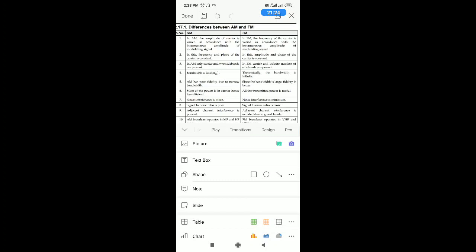Differences. It is something like a summary. When you look at this table, AM means amplitude modulation, FM means frequency modulation. In AM, the amplitude of the carrier is varied in accordance with the instantaneous amplitude of the modulating signal. In FM, the frequency of the carrier is varied. So in this, what will you change?